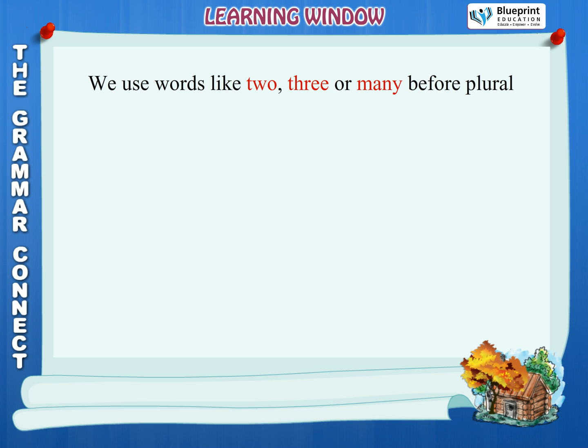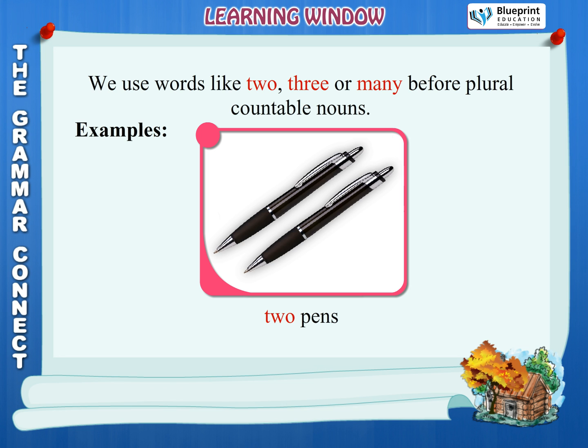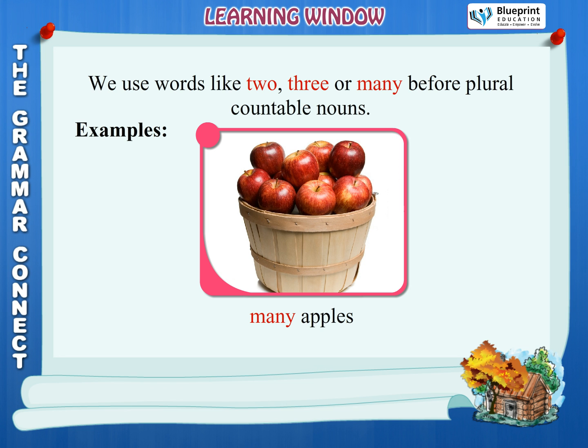We use words like 2, 3, or many before plural countable nouns. Examples: 2 pens, 3 eggs, many apples.